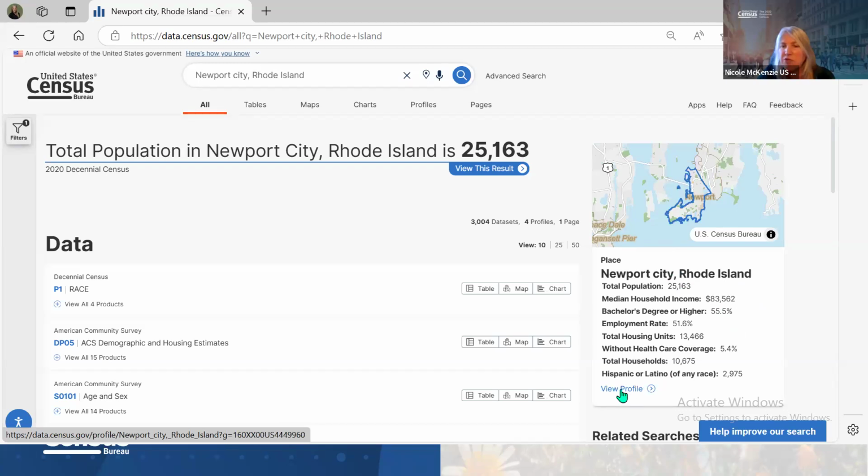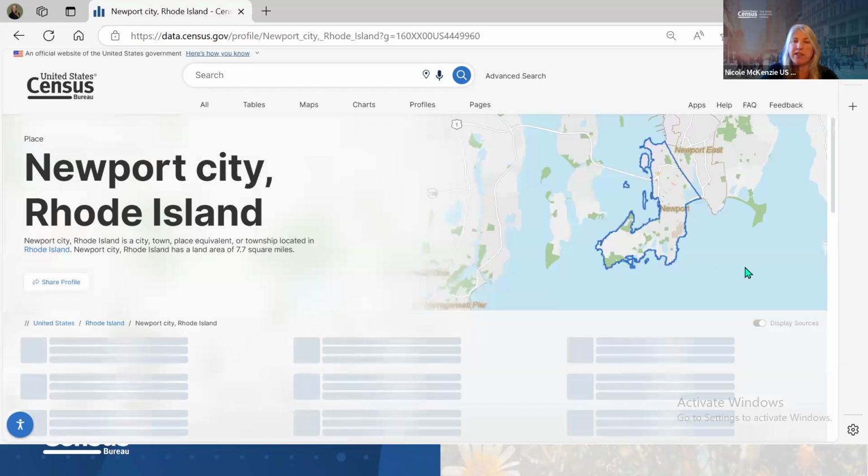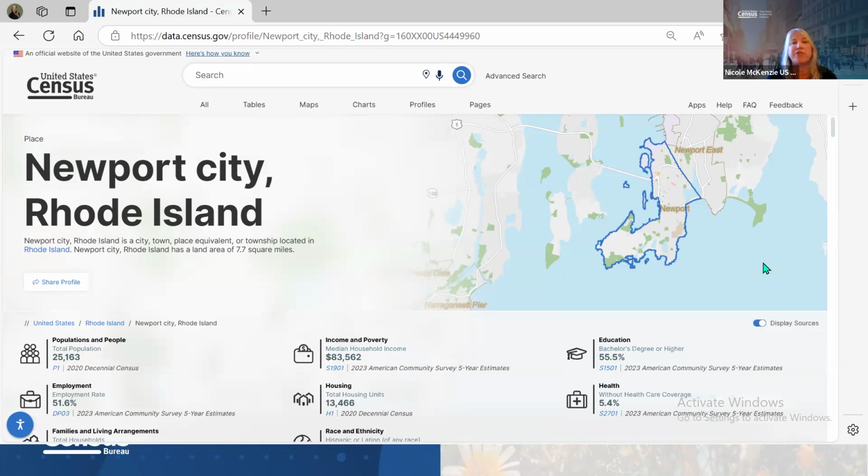There's a little clickable view profile link here, and I'm going to click on that. So you can get so much, and you'll see as my computer slowly loads the data. Just by going into data.census.gov, typing in your city or your town, and then going to the profile of the city or the town, you can get all of what I'm going to show you here, which is quite a bit. So the top shows you the map again.